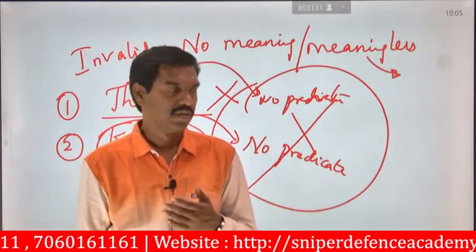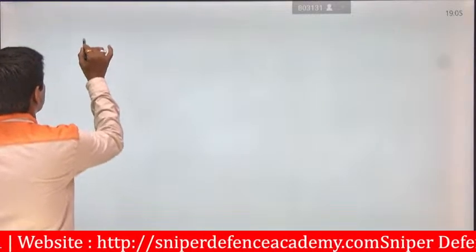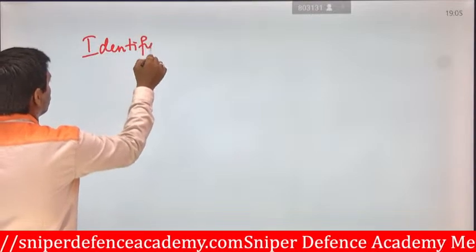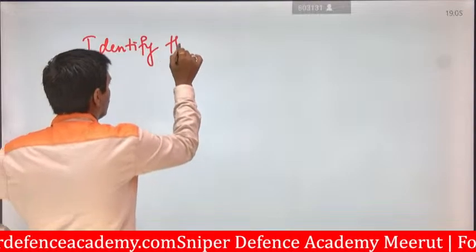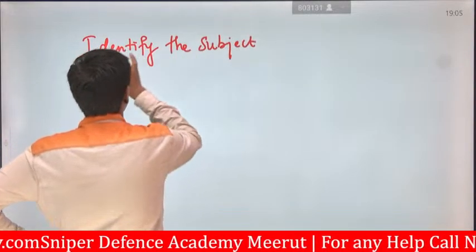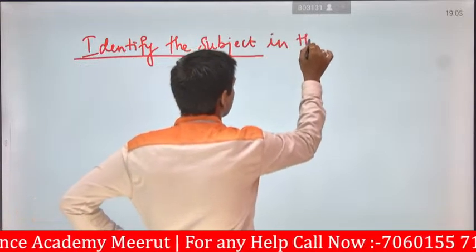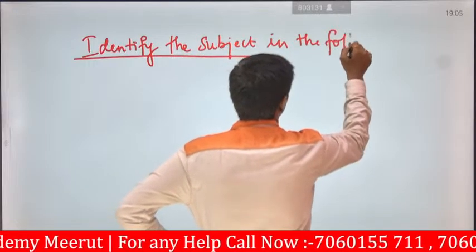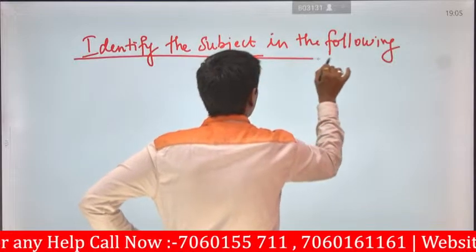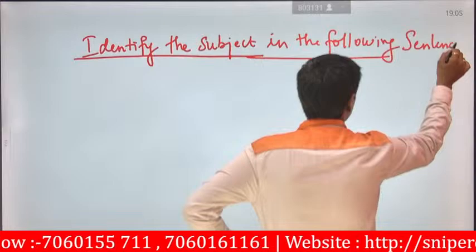So the first one, you can take this as an exercise. First, you are going to identify the subject in the following sentences.